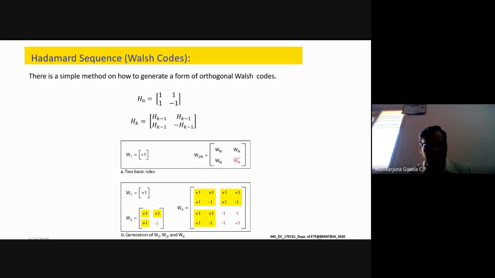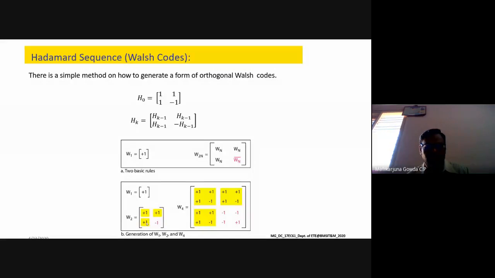The first two basic rules: W1 is plus 1, and W2N is of the form WN, WN, WN, then the complement of WN. If it is 1, the complement will be 0, like that. Here 0 is represented by minus 1 and 1 by plus 1. So W1 is plus 1 and W2 is plus 1, plus 1, plus 1, minus 1. This is the value of W2 we get. And W4 is the repetition of this, four times.